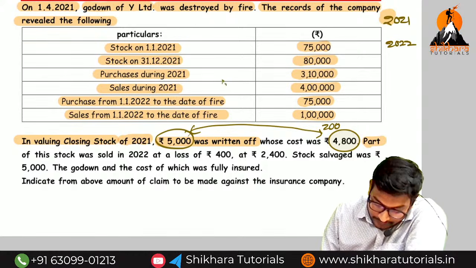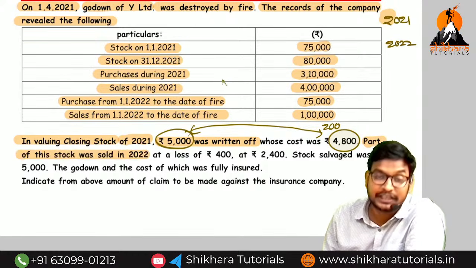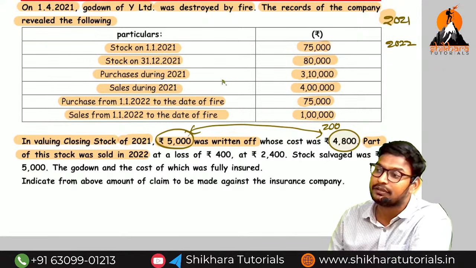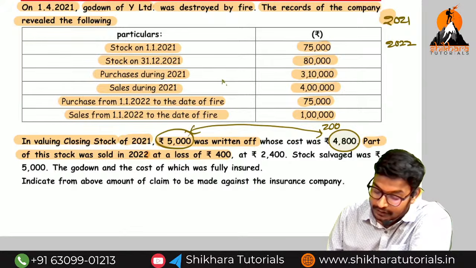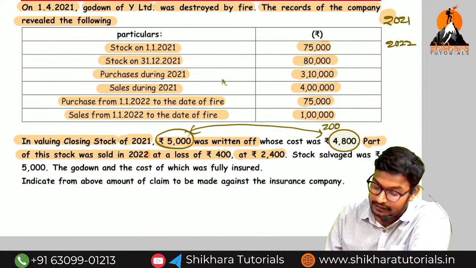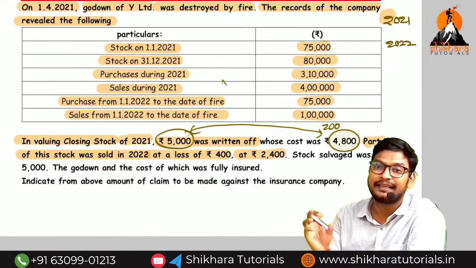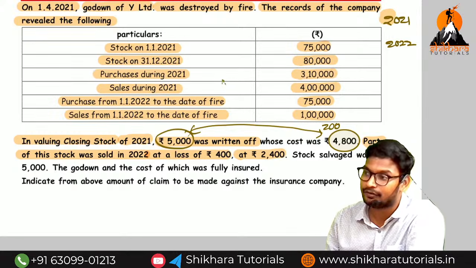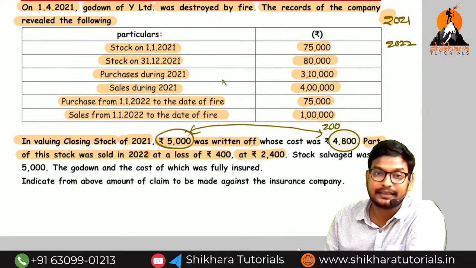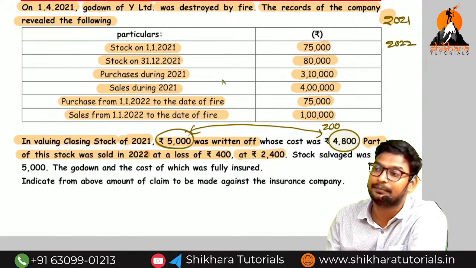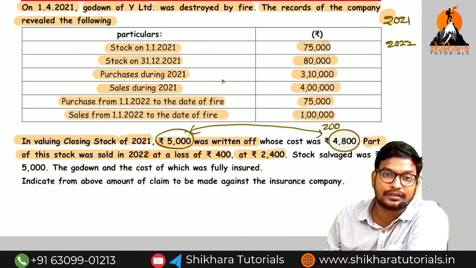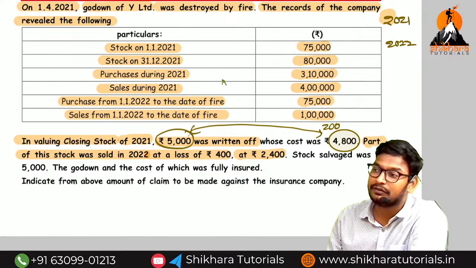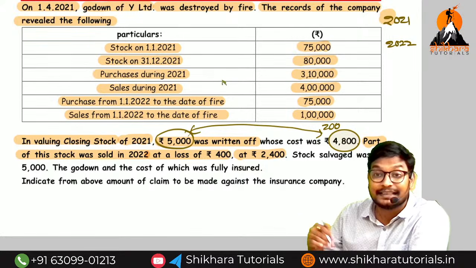Next one, amma. The part of the stock was sold in 2022. That means in the current year they have sold the previous year's stock. Current year they have sold at a loss of how much? 400 at 2,400. So the actual part is how much, amma? 2,400. So at a loss of 400 they have sold. That means what is the actual selling price? 2,000. So we need to reduce. Is this abnormal sale or normal sale, amma? Abnormal sales.